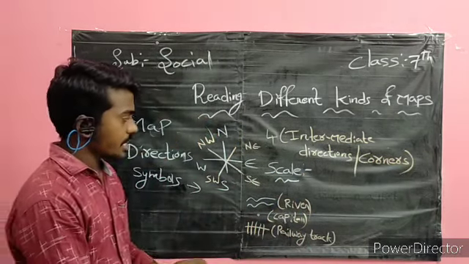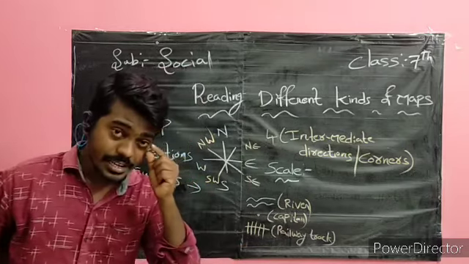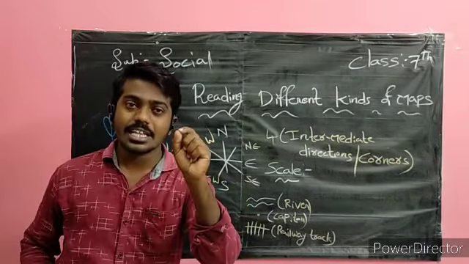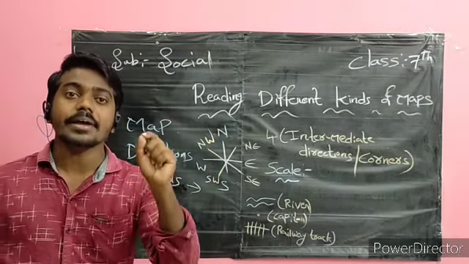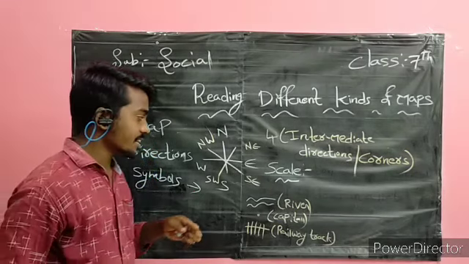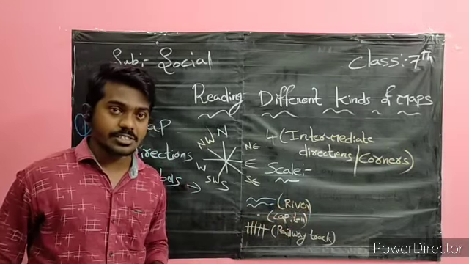What do we mean by scale? This was also in the 6th class first chapter, reading and making maps: about the map, the directions, the symbols, the scales.